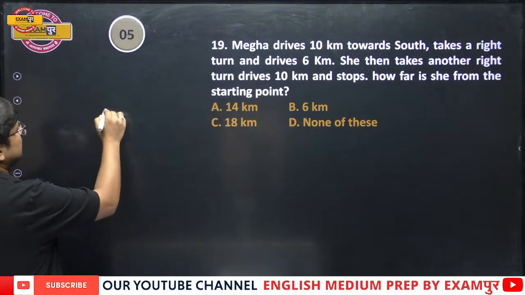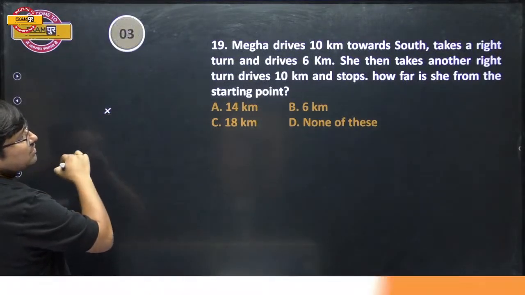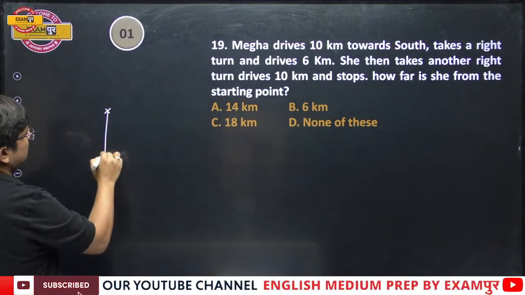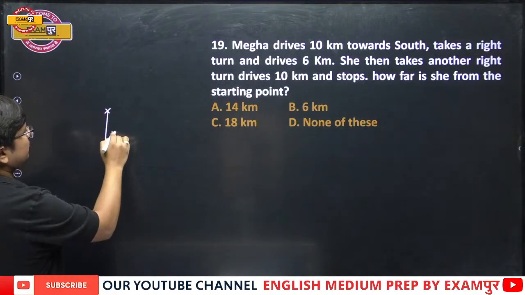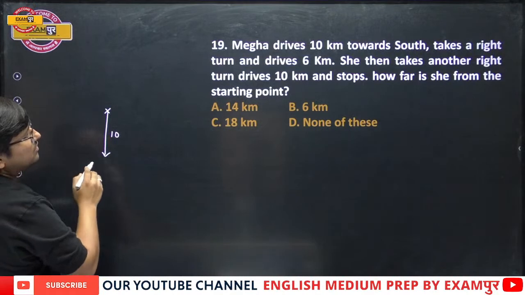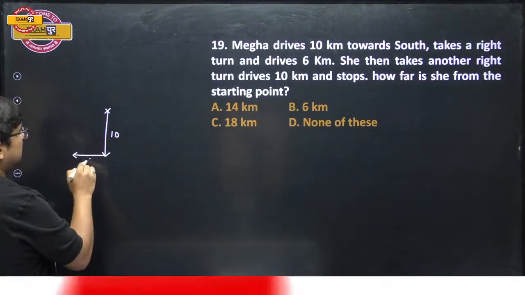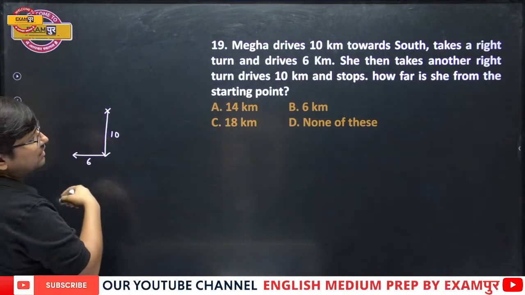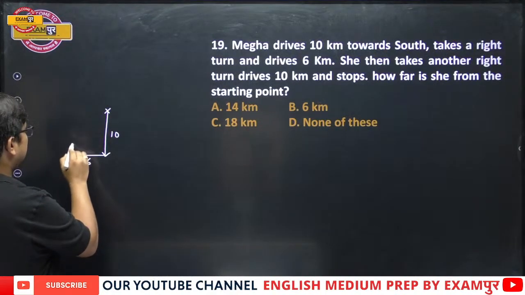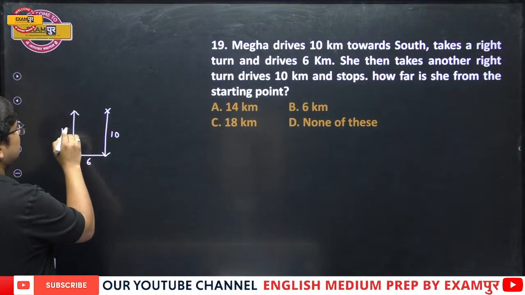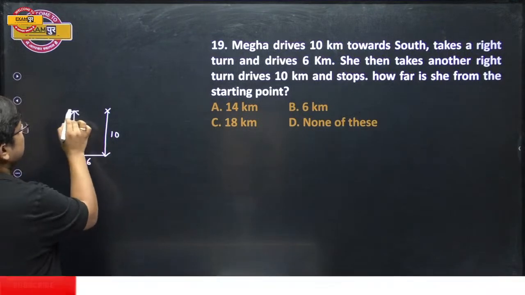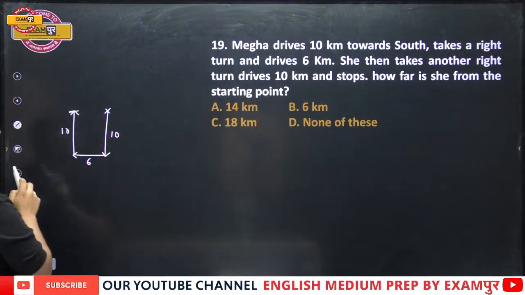Now see, this is the starting point. Megha drives 10 km towards south. Takes a right turn and drives 6. She then takes another right turn and drives 10, and stops. How far is she from the starting point?